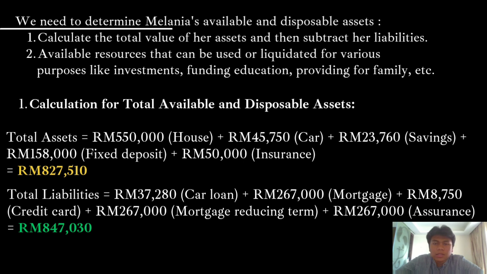Mortgage is 267,000 ringgit. Credit card is 8,750 ringgit. Mortgage reducing terms is 267,000 ringgit, and assurance is 267 ringgit also, and this total is 847,300 ringgit.